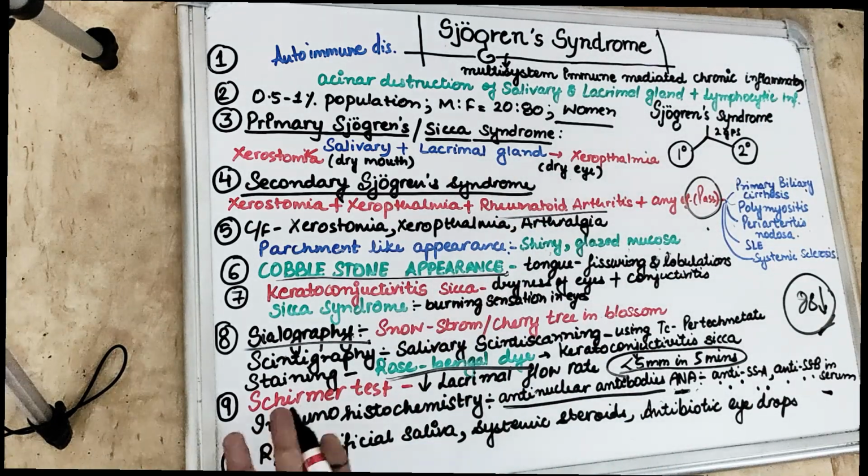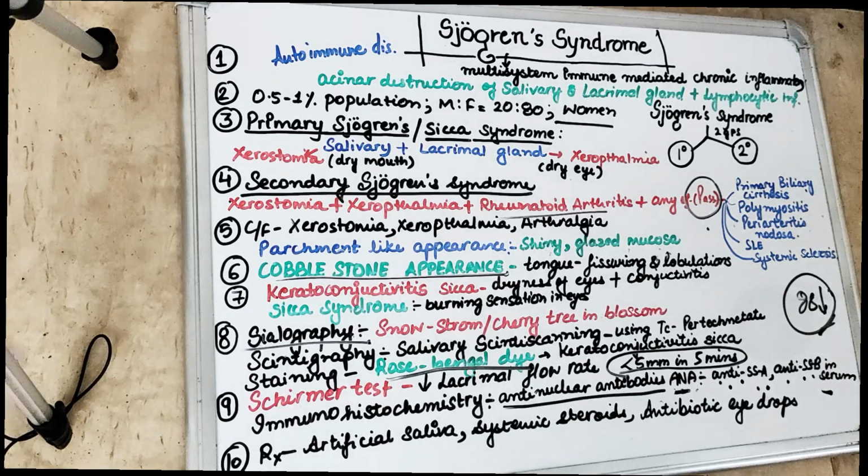Also we can do the immunohistochemistry. If there is any presence of antinuclear antibodies, ANA, which is anti-SSA, anti-SSB, if we see in the serum, then also we can know that this is Sjogren's syndrome.